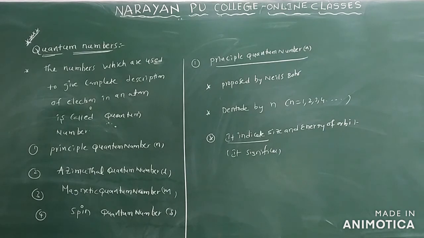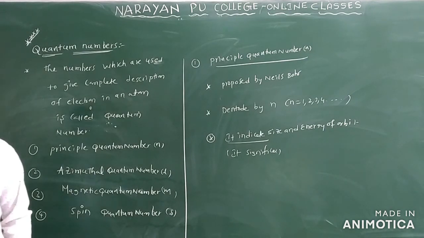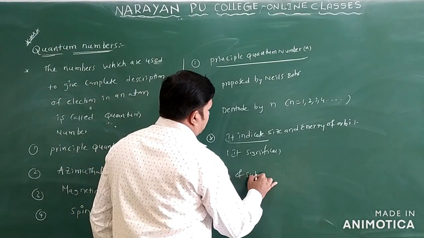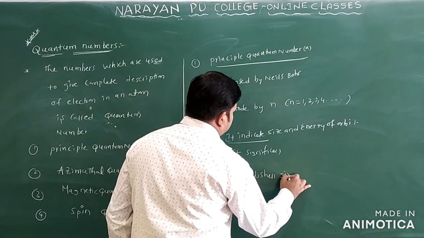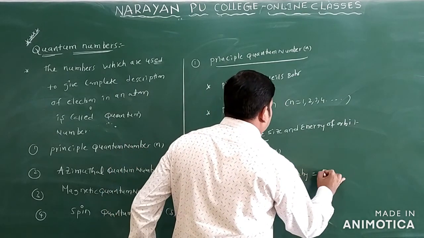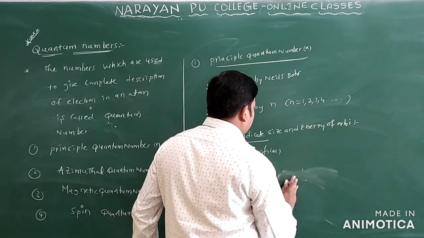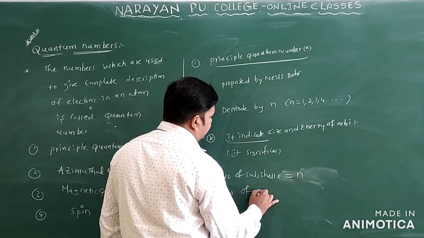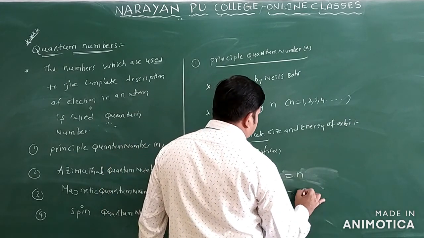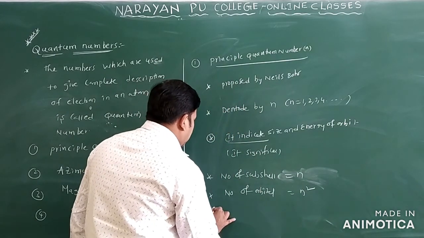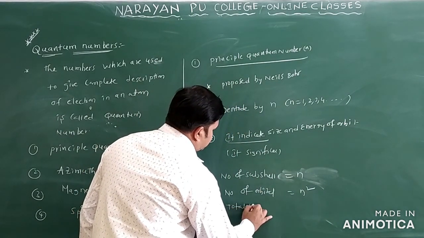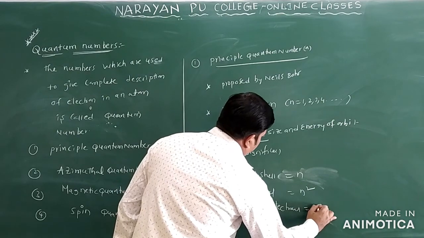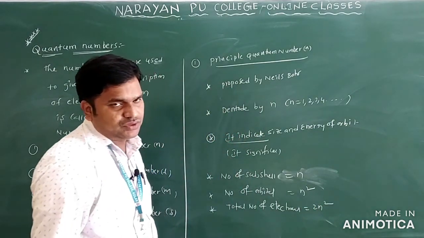And the next point, we can find the number of subshells. The number of subshells is given by what formula? The number of subshells is equal to n. And you can find the number of orbitals using the formula n square, and the total number of electrons is given by the formula 2n square.